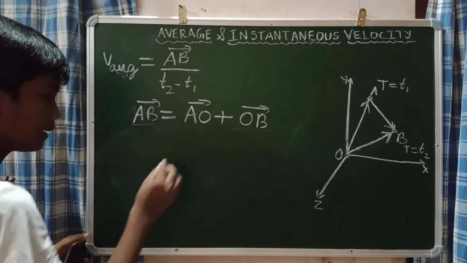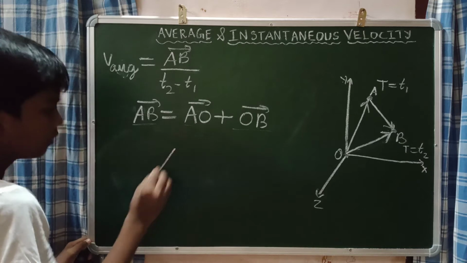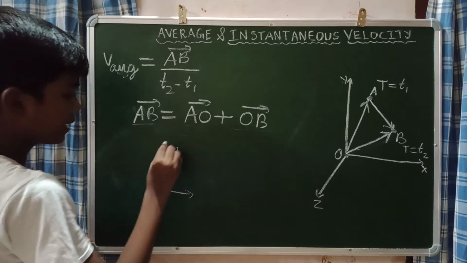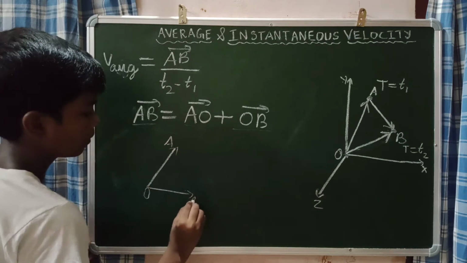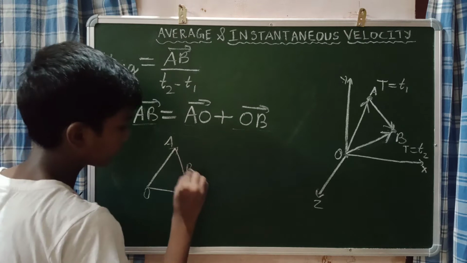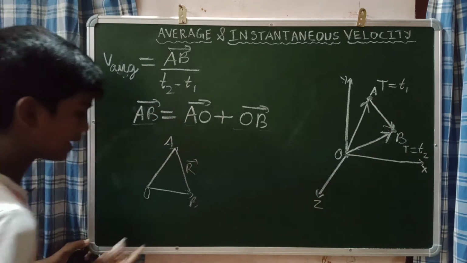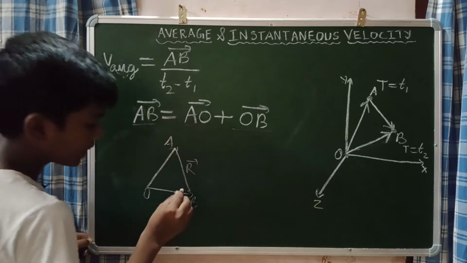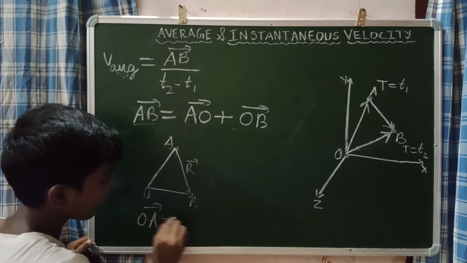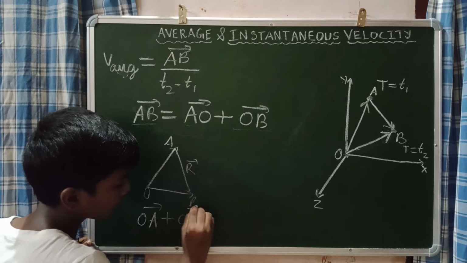Why am I saying that? The AB vector is the resultant vector, and we are saying we should add these things, but the OA vector plus the OB vector equal to the resultant vector.